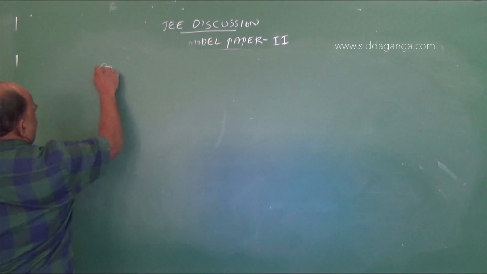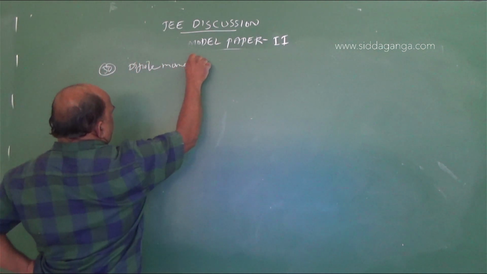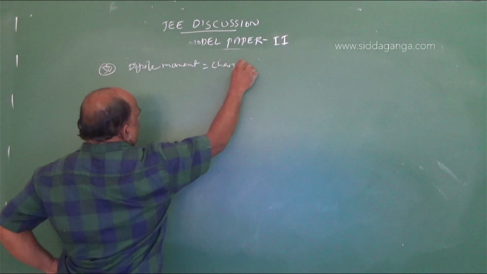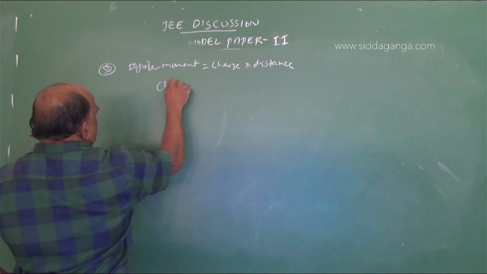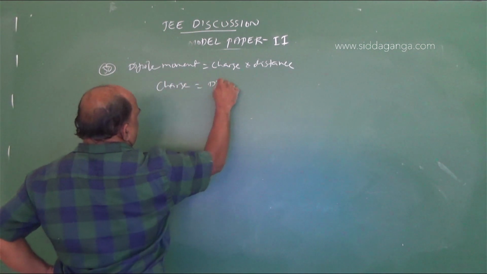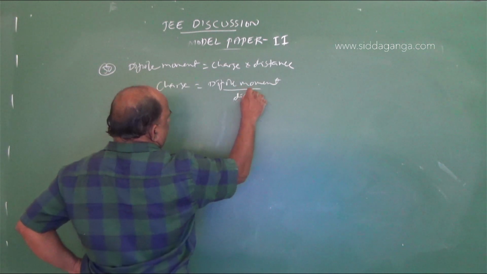Question number 50. Dipole moment is equal to charge into distance. So charge is equal to dipole moment by distance.